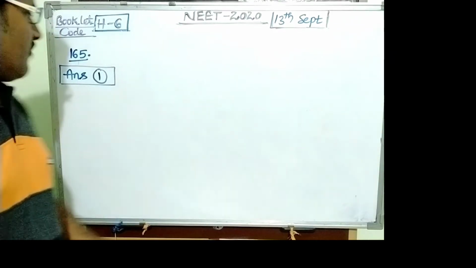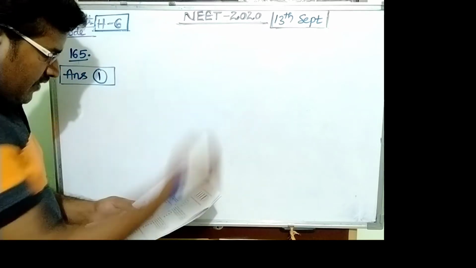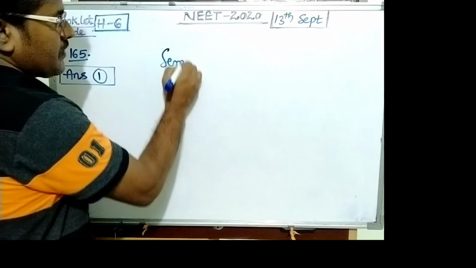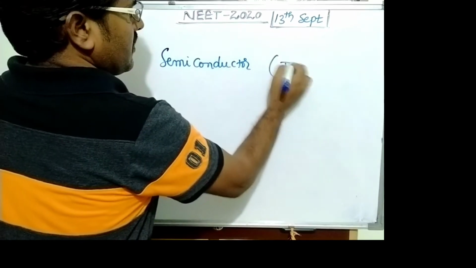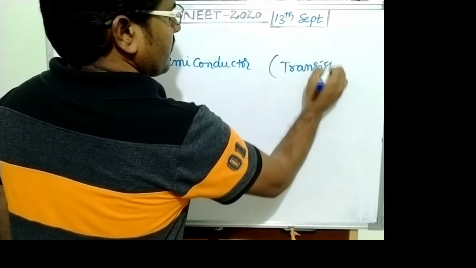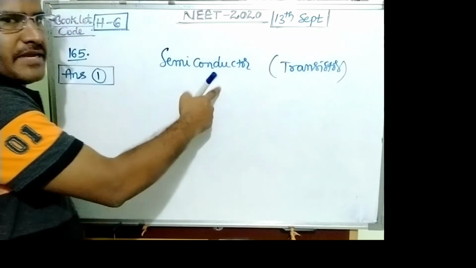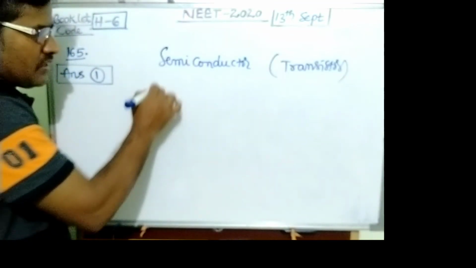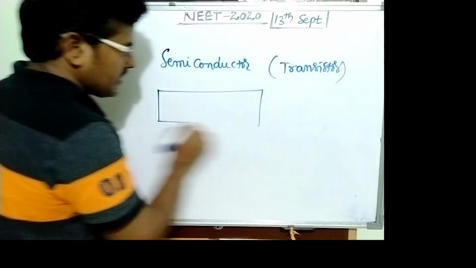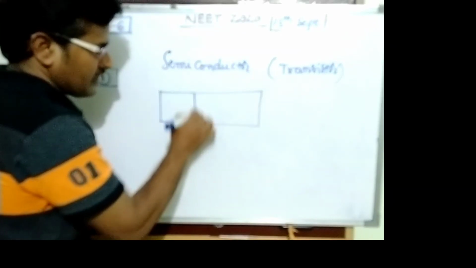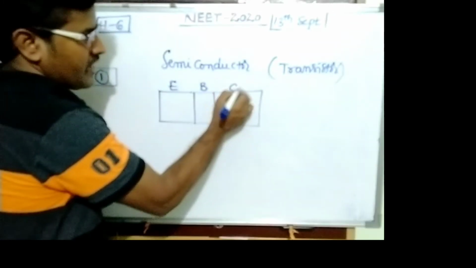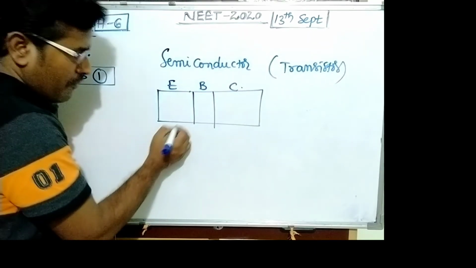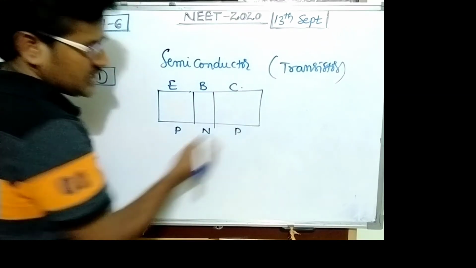Question number 165. This is from semiconductors, sub-article transistor. In a transistor there are 3 regions: emitter, base and collector. Suppose a PNP transistor.